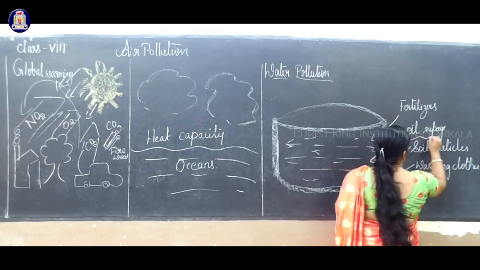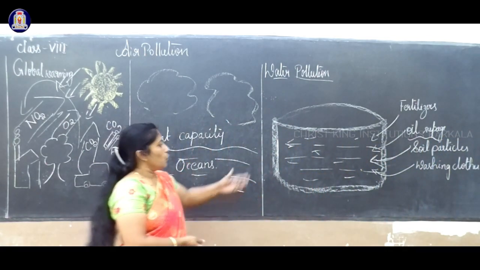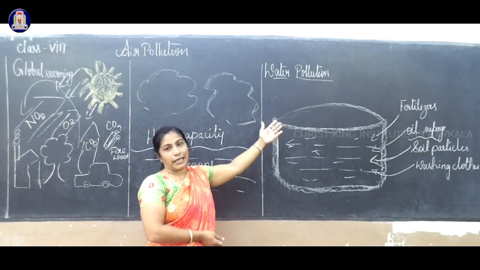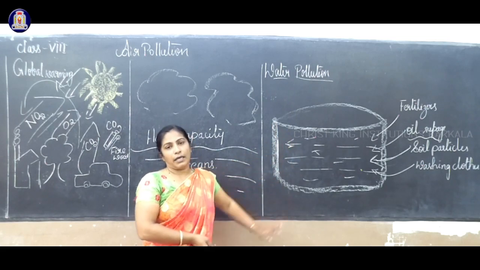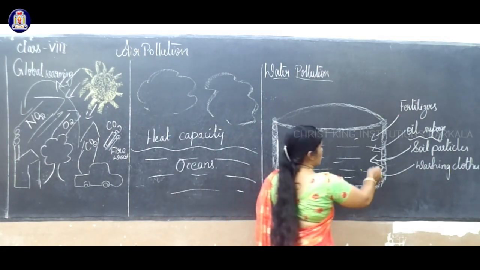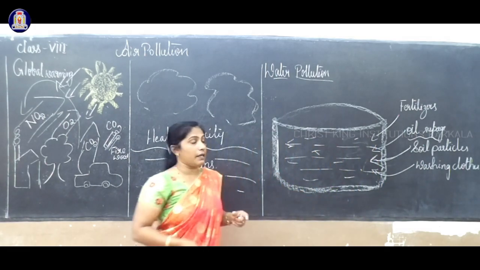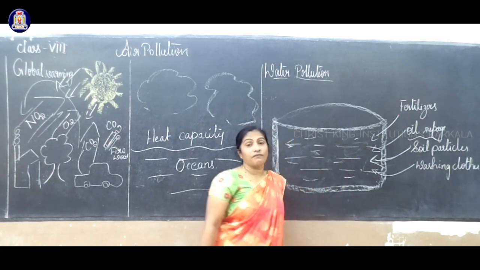Next, oil seepage. Mainly from huge ships and boats, the oil leaks, and it reaches the water resources, or from vehicles or garages, etc. So it flows to water. The next one, fertilizers.